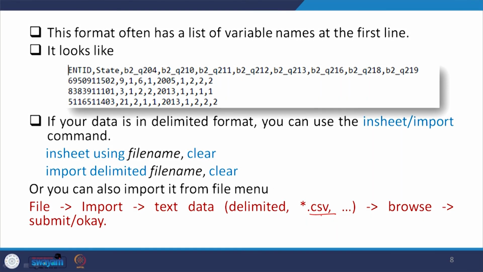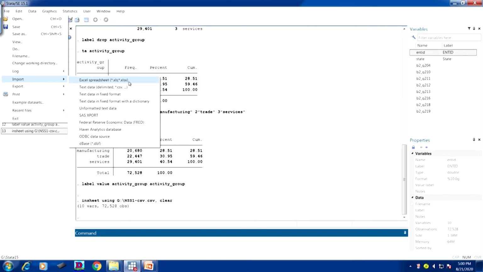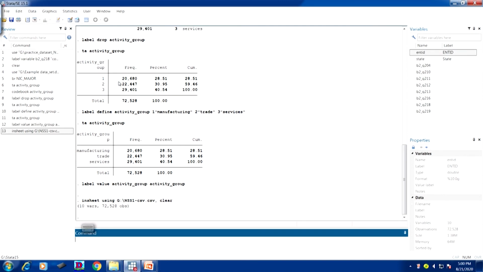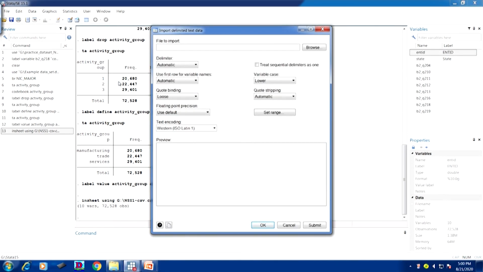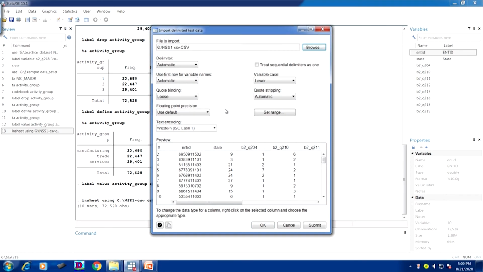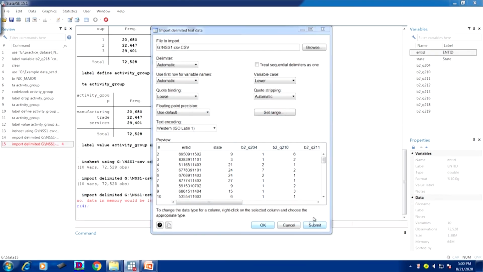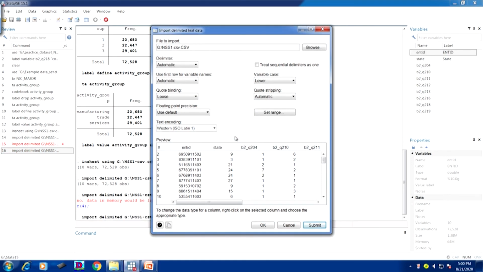Okay. All right. Then File, Import, then here this is the one. Okay, text data CSV format. You click on this. Okay. Now browse is there. You simply click on browse. You have to go to the data. This is the CSV we have shown you. Okay. Now submit. Now you need to replace it. Actually, the replace command we haven't given. So do you want to continue and replace the data? Yes. Okay. You need to replace the previous one. Then it will replace and you can carry on.